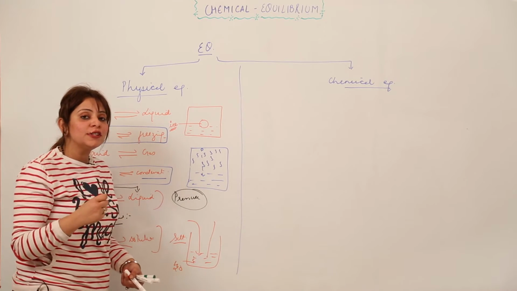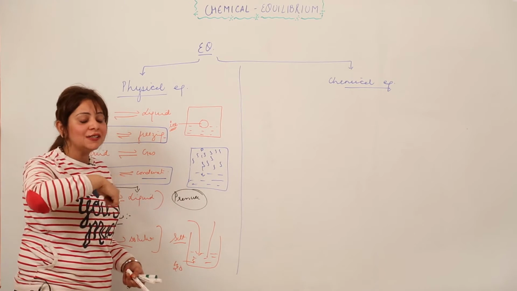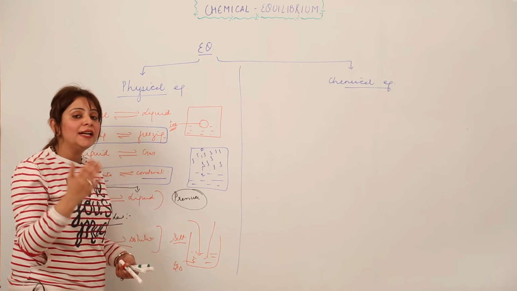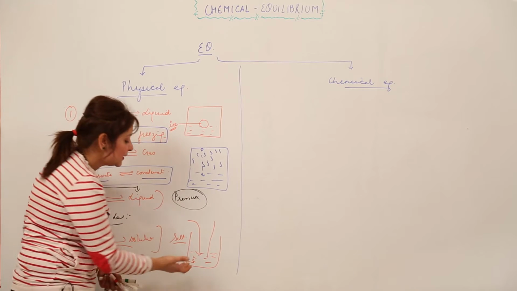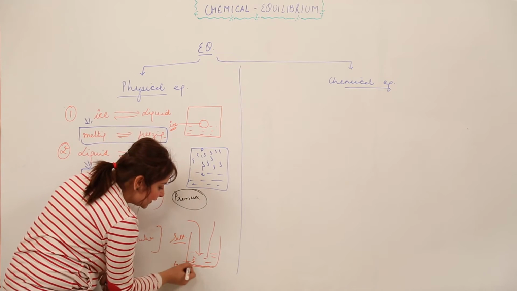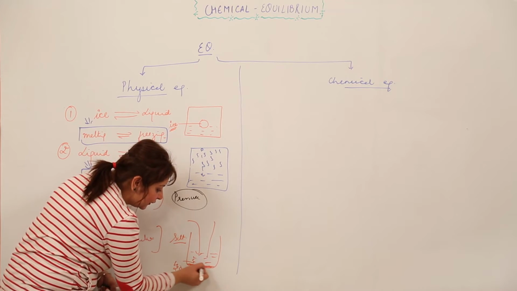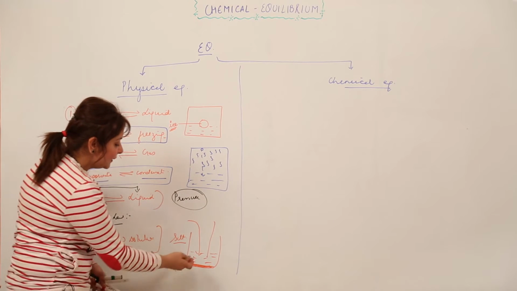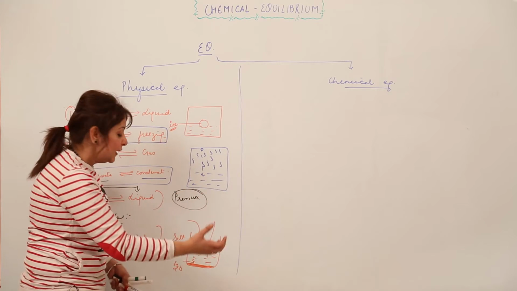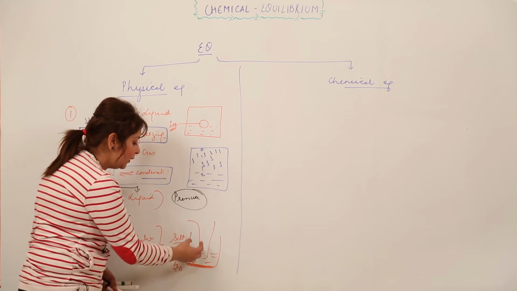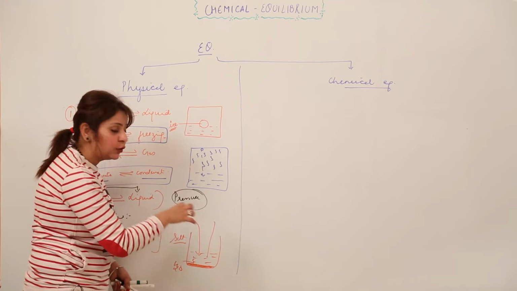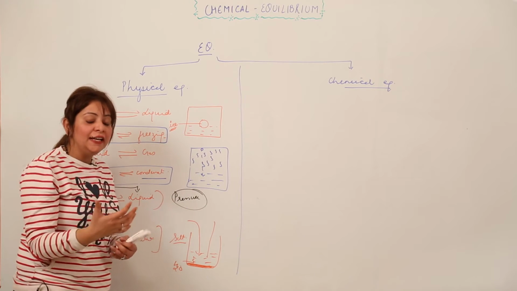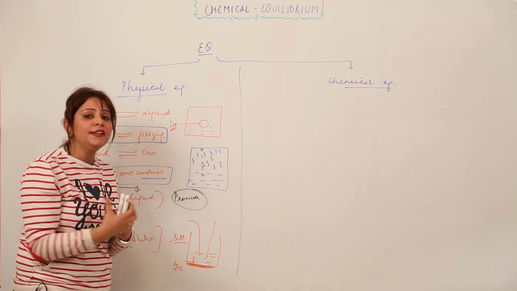The more you stir, you'll see that it is dissolving, but after a few minutes you'll see that many salt molecules are lying at the bottom. So what do you conclude from it? Do you conclude that the salt which I added afterwards is not being dissolved, and the salt which I added earlier got dissolved? No, it's not like that, right? The salt which we are adding is getting dissolved in the solvent, right?